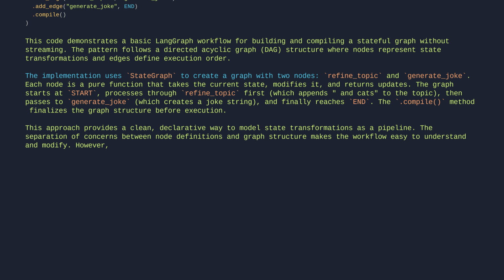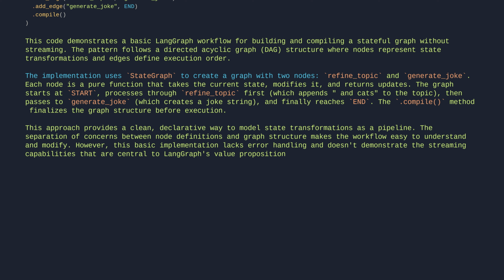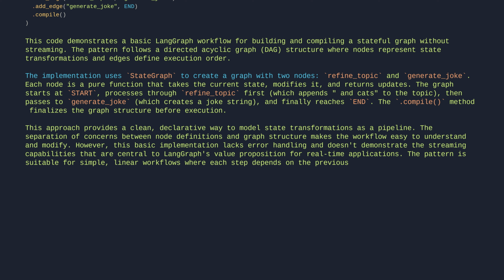However, this basic implementation lacks error handling and doesn't demonstrate the streaming capabilities that are central to LangGraph's value proposition for real-time applications. The pattern is suitable for simple, linear workflows where each step depends on the previous state transformation. Let's break it down.